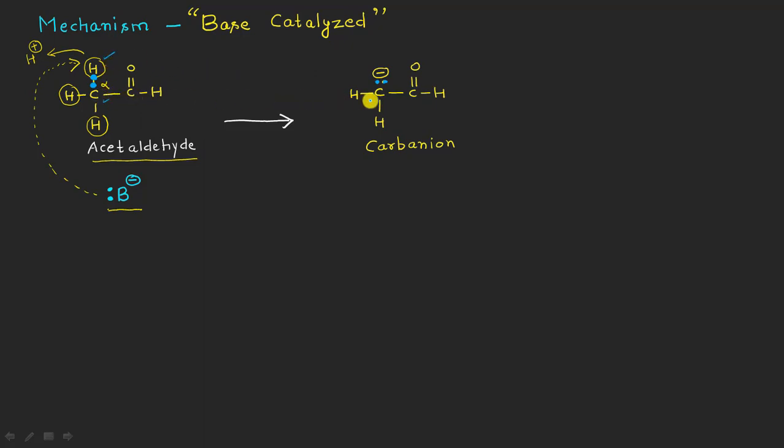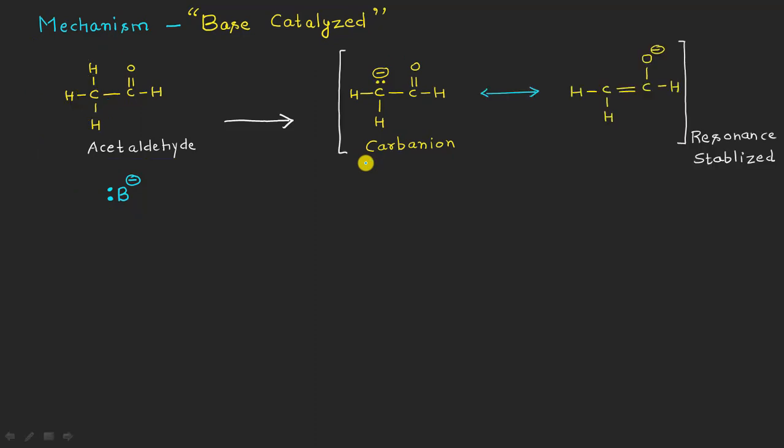So in doing so, the carbon here will now be having a formal negative charge, and you already know that we used to call such species carbanions, right? So the first step here is the formation of a carbanionic species in the base catalyzed type of mechanism, right? And after that, you will see here that the carbanion is resonance stabilized. And how it is resonance stabilized, by the way, is that these extra electrons can jump in between this carbon and carbon atom,